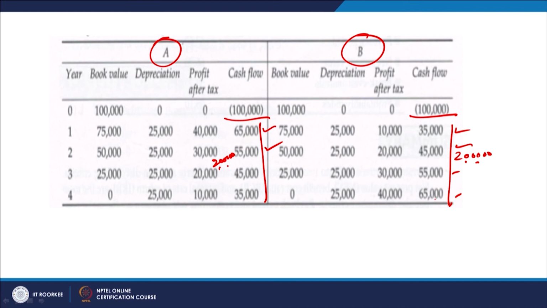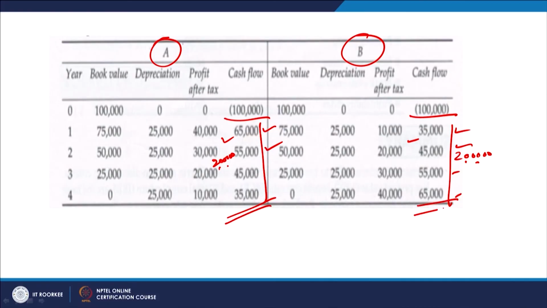Because it does not differentiate between the two, it does not differentiate that this project is better than this project. It gives equal weightage to the cash flows coming either in the beginning or at the end or in the later years. So, that is another limitation of this, that though it takes into account the cash flows of all the years, if we calculate the average rate of return of this and of this, it will come as the same, right.